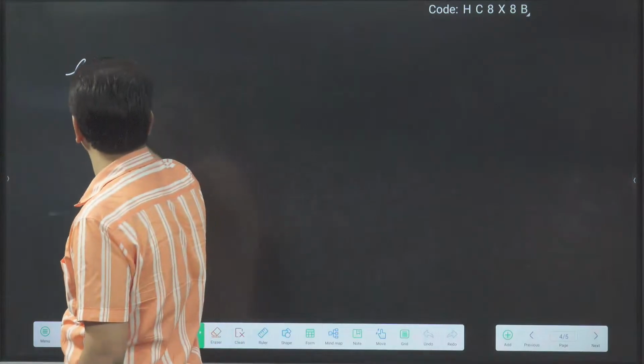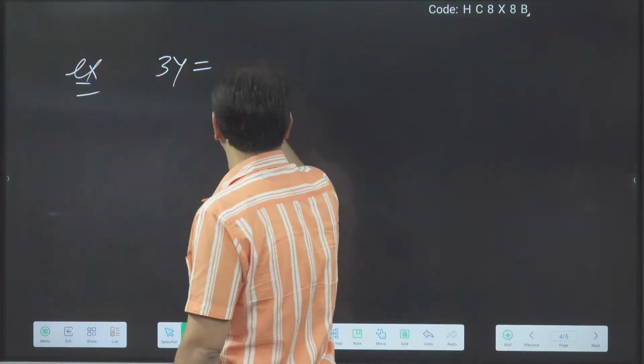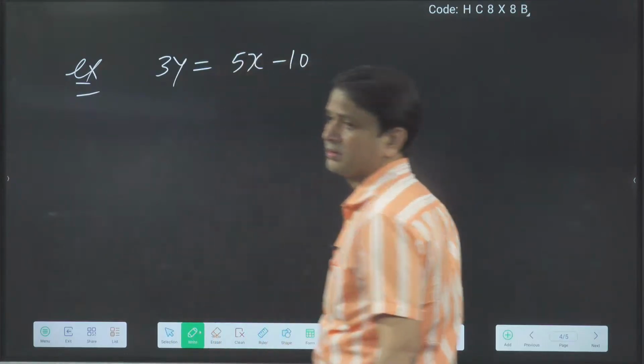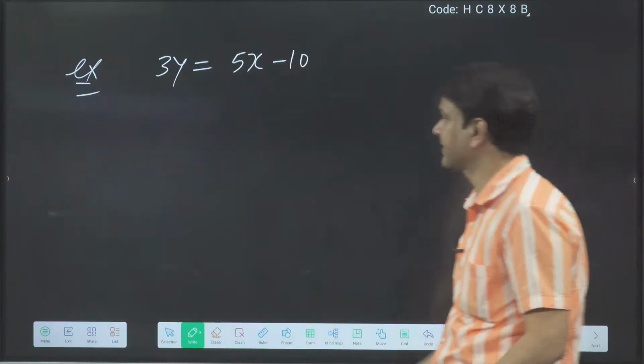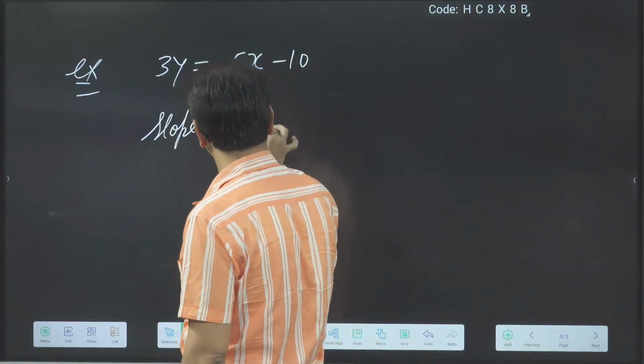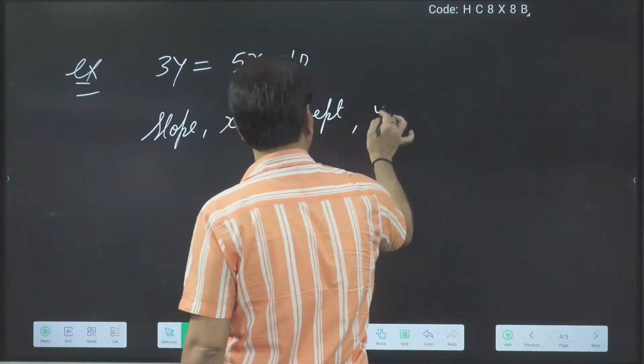Then another example. Tell the slope, x-intercept and y-intercept. Slope, x-intercept and y-intercept.